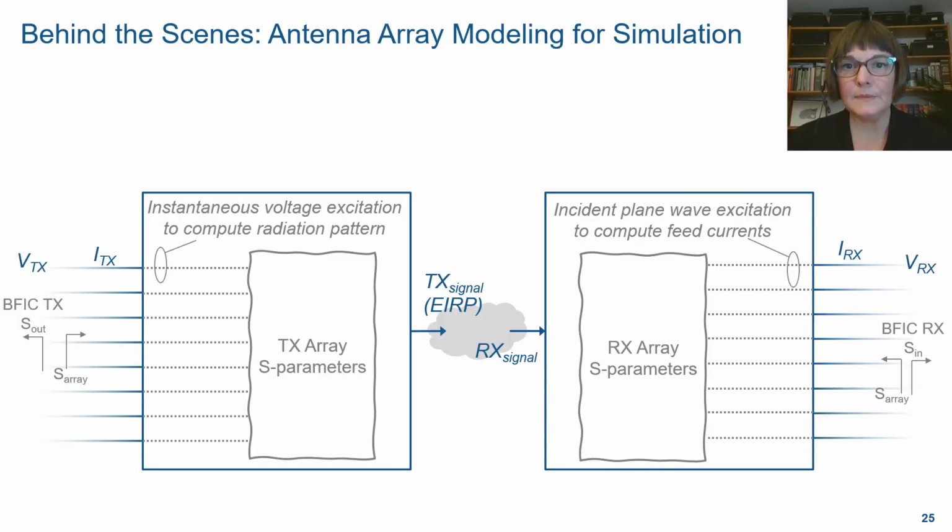Behind the scenes, the transmitter and receiver antenna blocks allow you to model the effects of loading in terms of impedance, but also electrical coupling in between the antenna elements. For example, when we use patches, there is a leakage in between the different elements, and this is done using the S parameters. For the transmitter antenna block, the instantaneous voltage excitation applied at the terminal of the antenna is used to compute the far field radiation pattern, the directivity, and the EIRP. On the receiver side, the Simulink input signal represents an incident plane wave excitation and is used to compute the feed currents at the antenna terminals.